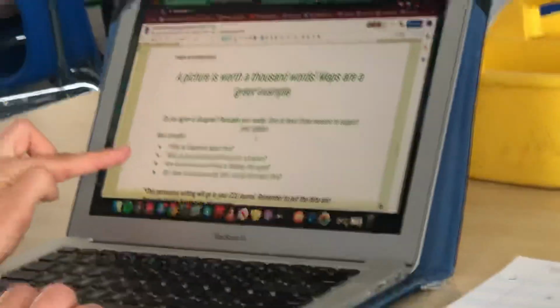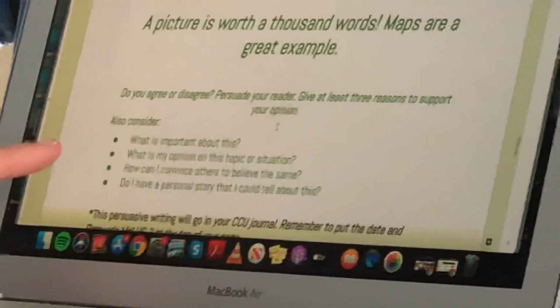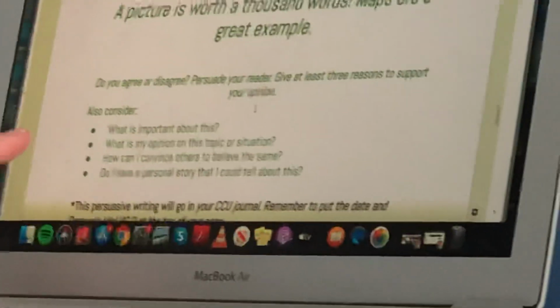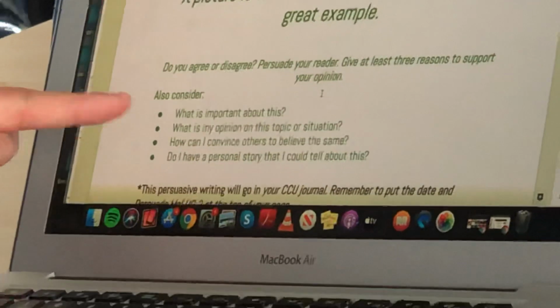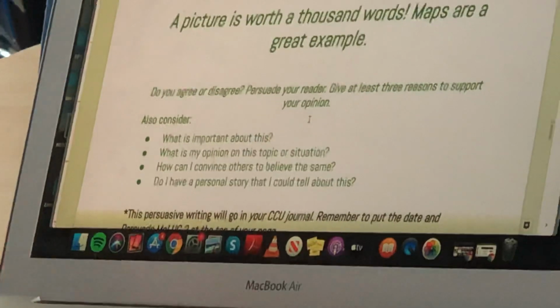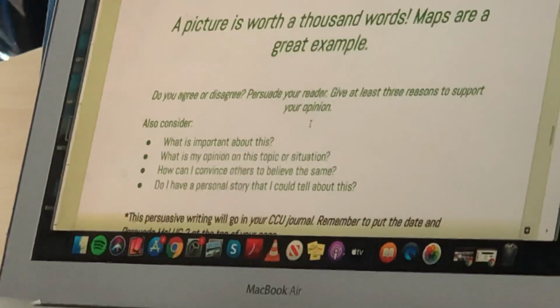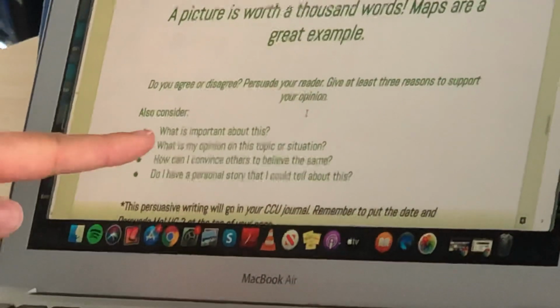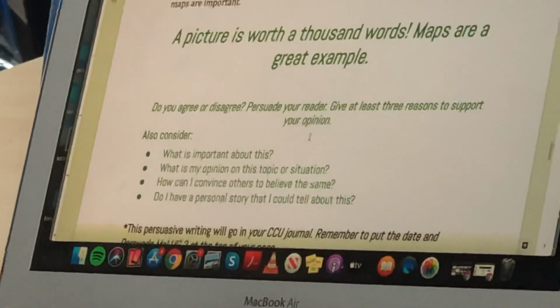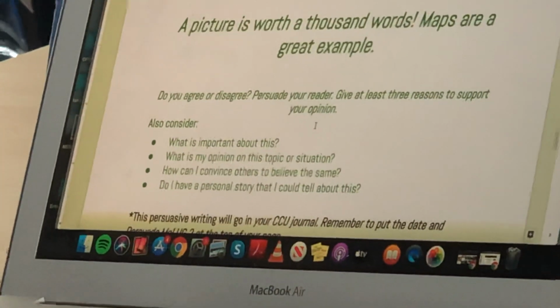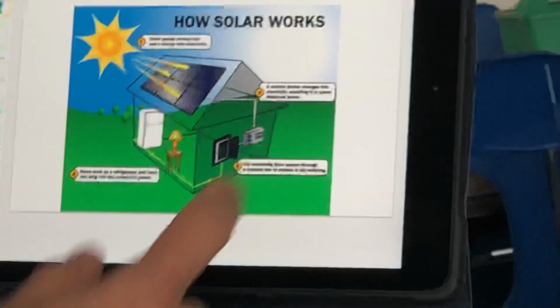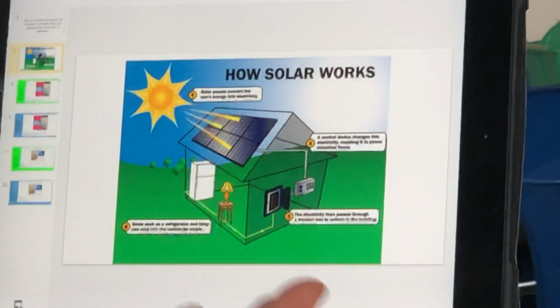Now, back to our lesson, it says, do you agree or disagree? Persuade your reader. Give at least 3 reasons to support your opinion. Then it says, also consider these questions. Now, the questions are really helping me with my thinking, so I'm going to focus on the first one. What is important about this? Well, when I think about diagrams, I think, gosh, this is telling me a lot of information.